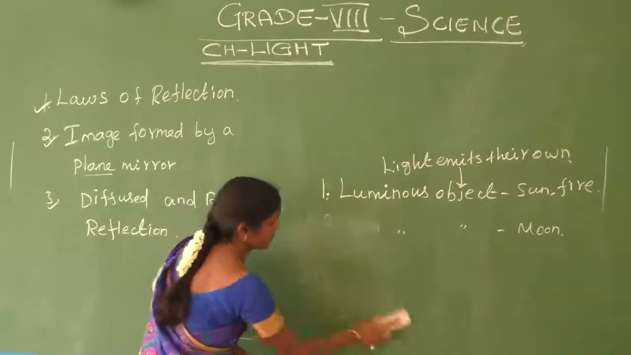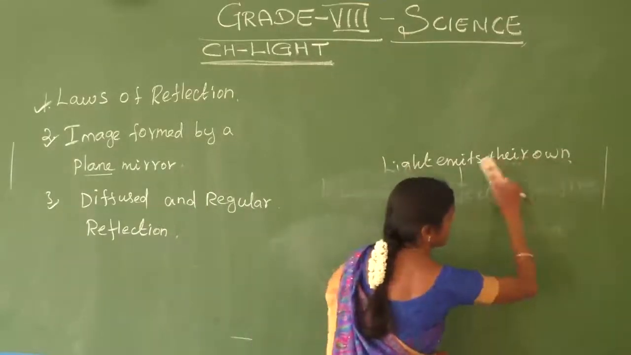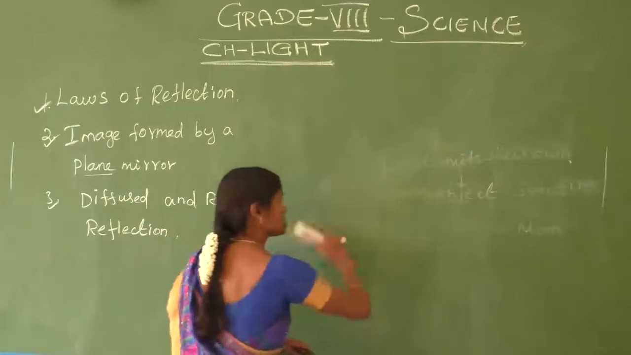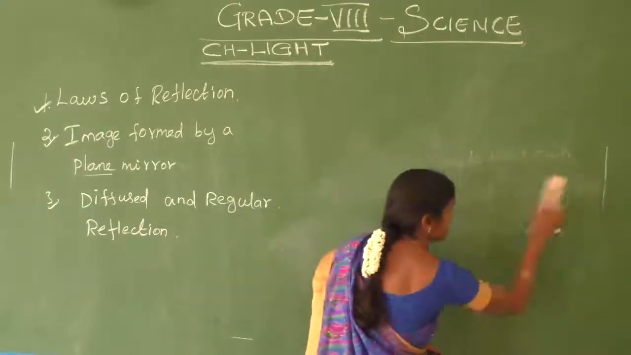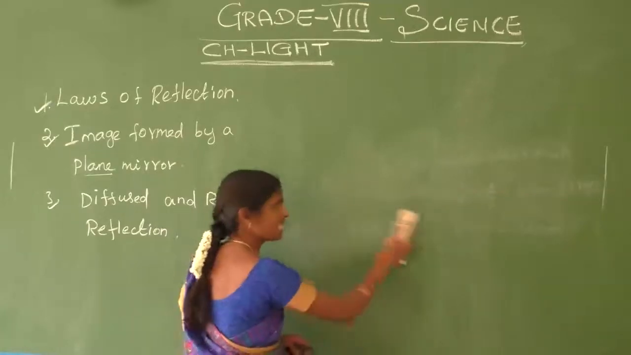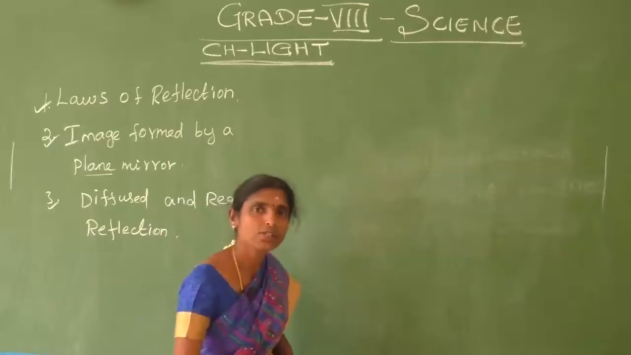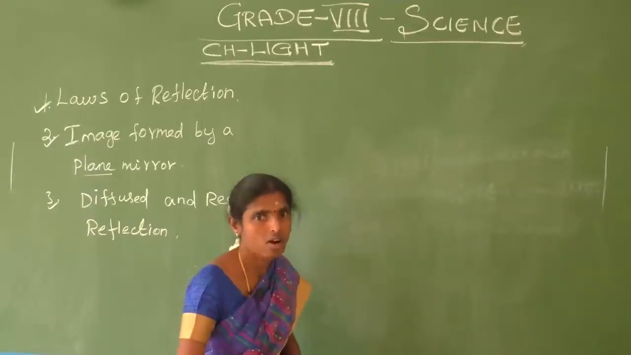Okay, see here. In our world, how do light sources come? The light sources are natural and artificial. Natural light sources are called luminous objects. Artificial light sources are called non-luminous objects.